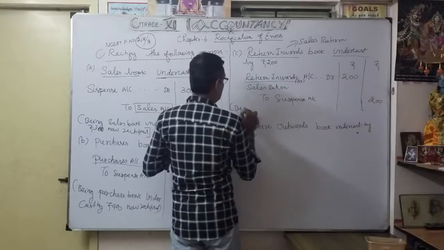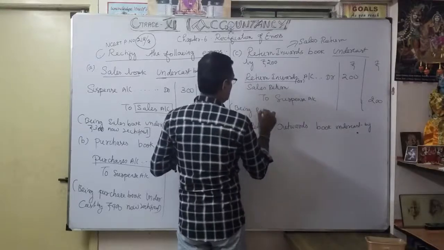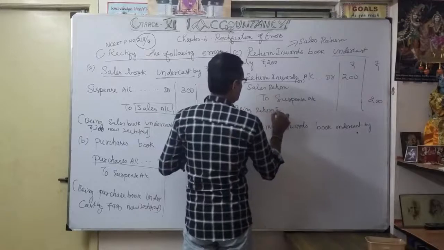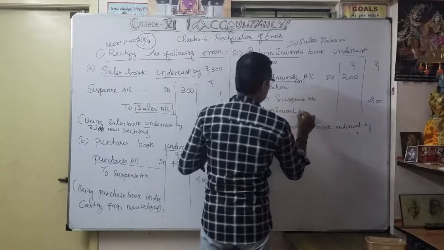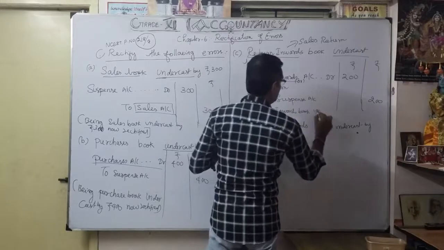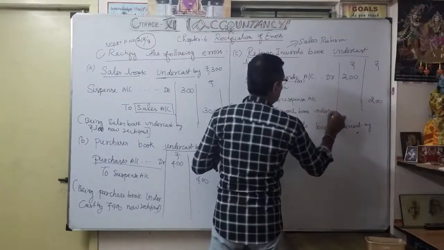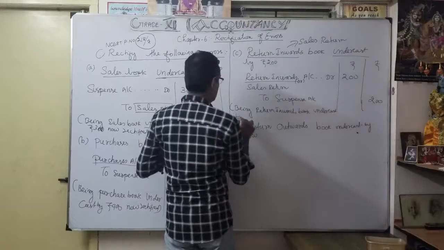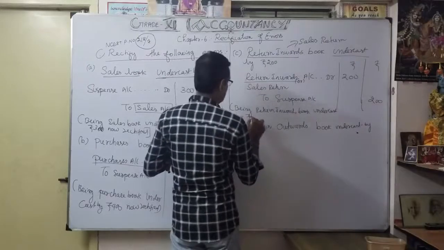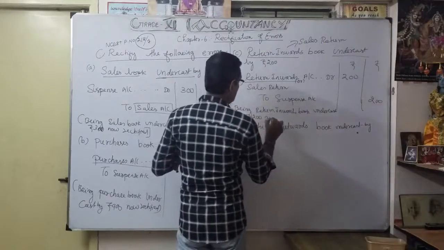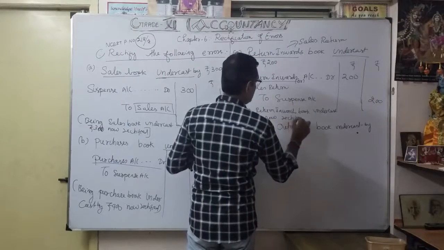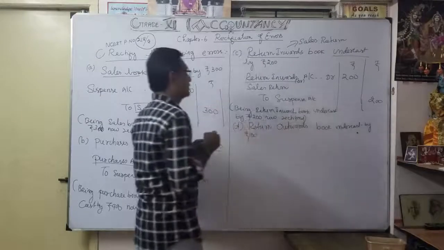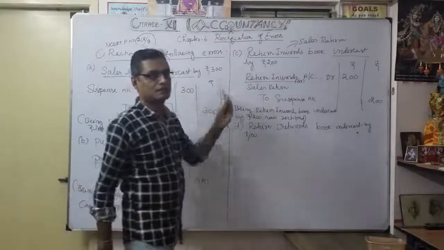Narration: being return inwards book undercast by 200. Now 35. Okay, that's our third transaction. You understood? It's a return inward.